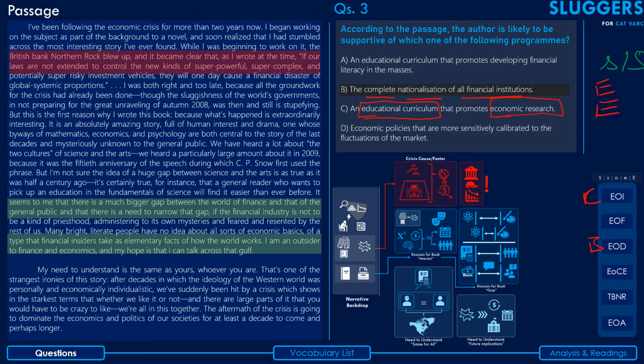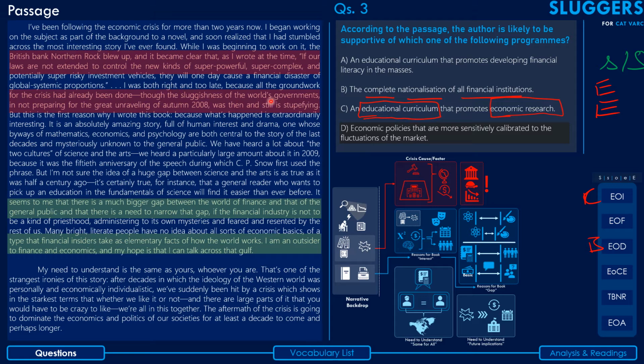Coming to option D, economic policies that are more sensitively calibrated to the fluctuations of the market. Now, there's another point of reference to which this option can be related, where the author talks about the sluggishness of the world's governments in not preparing for the great unraveling of autumn 2008, which was the time when the crisis happened.